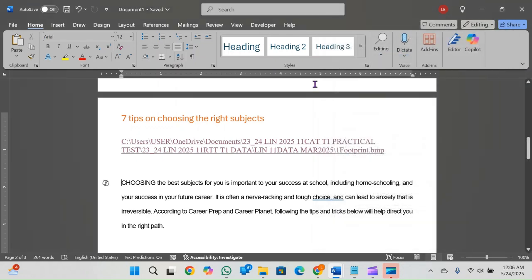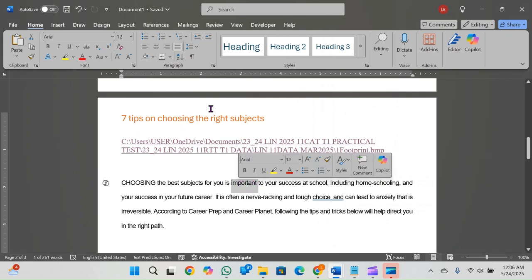To replace a word, you simply click on the word. So I want to replace the word important. Where is the replace icon? Why don't I have a replace icon?